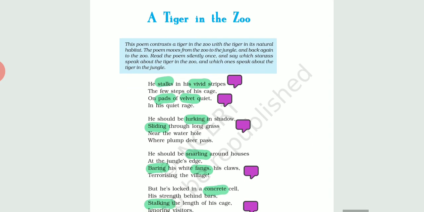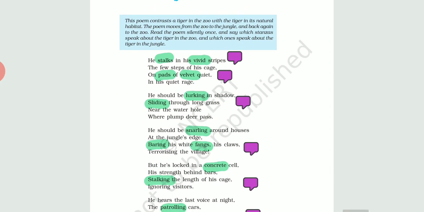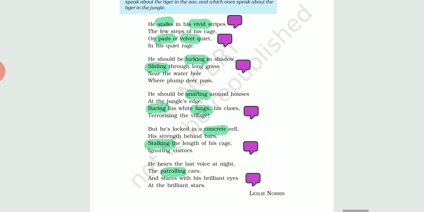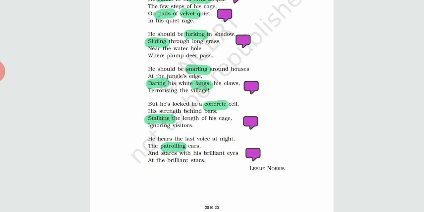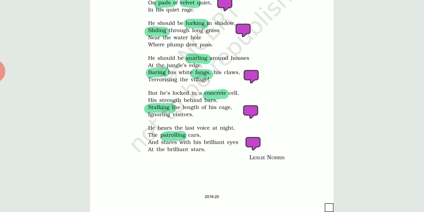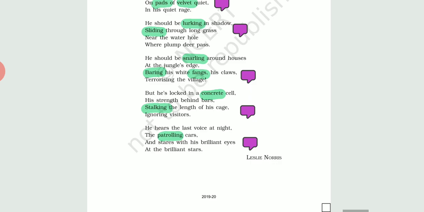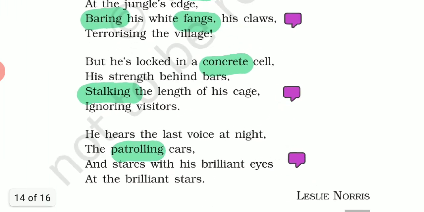In these 3 paragraphs, the poet is comparing the tiger who is put up in a cage: what are his actions, what are his feelings in the cage, and if the same tiger is left in the jungle, in its natural habitat, how is he feeling, how is he doing all the works. Now let us move on to the 4th paragraph, that is,